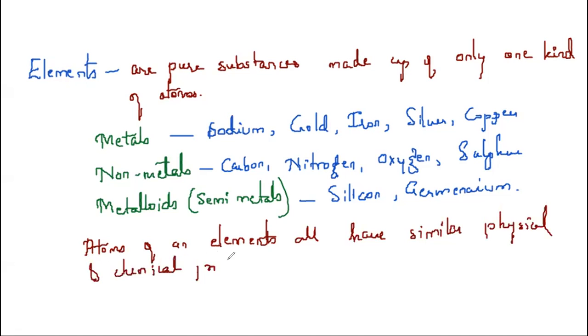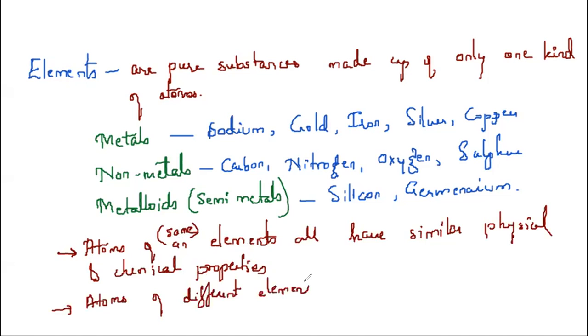For example, if I take two atoms of gold, both will have the same physical and chemical properties because both are the same. If you take atoms of different elements, they will have different physical and chemical properties.